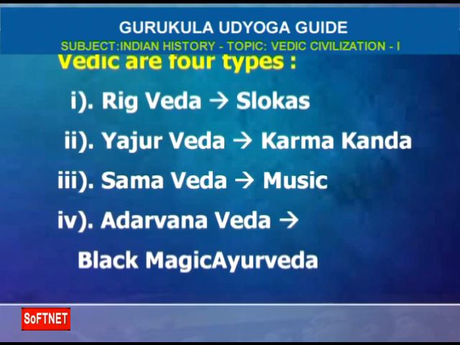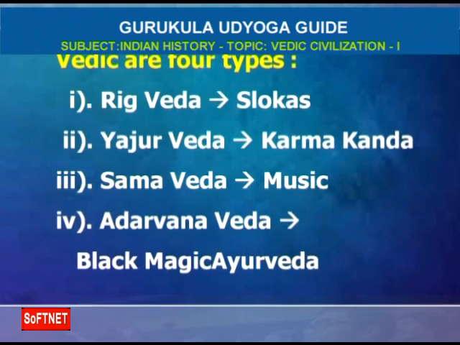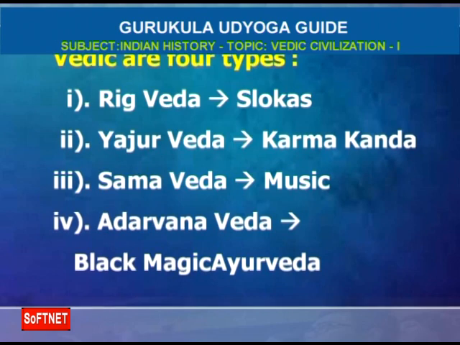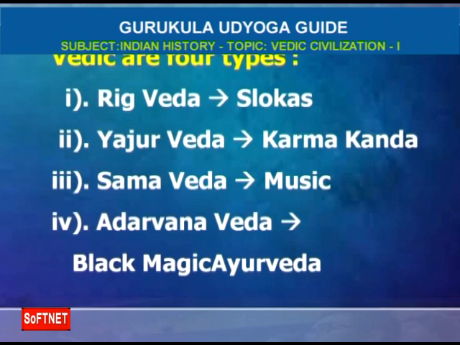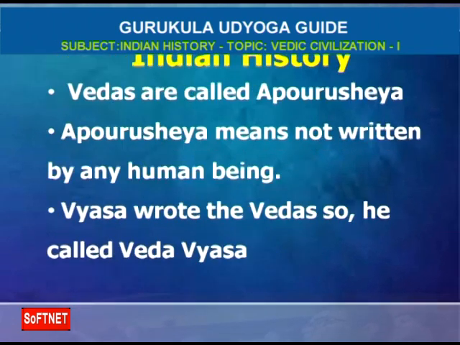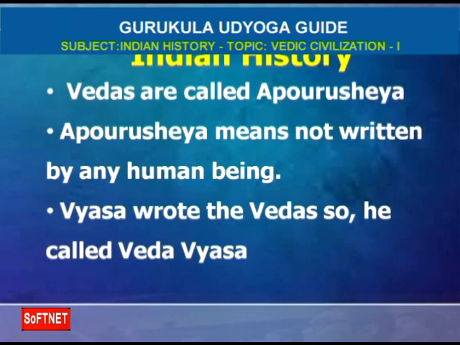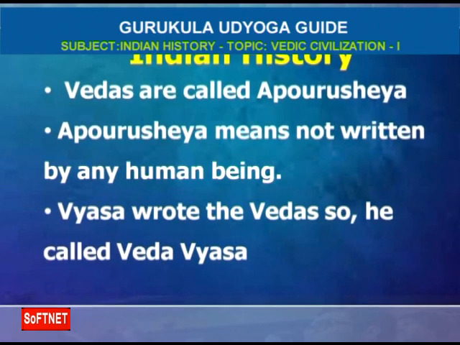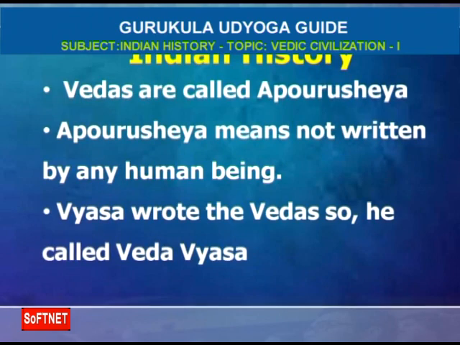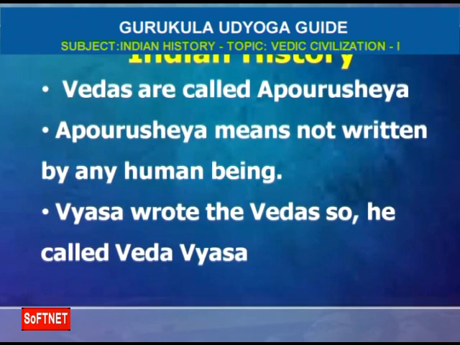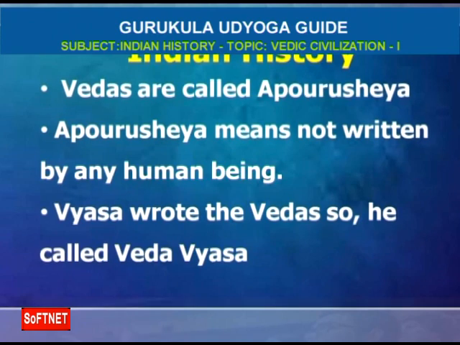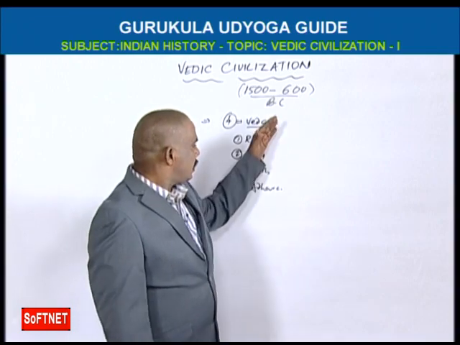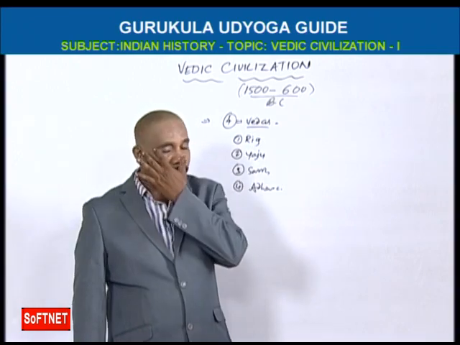The Vedas are four: Rig Veda, Yajur Veda, Sama Veda, Atharvana Veda. Who wrote the Vedas? Actually, the Vedas are unwritten. They are Apaurusheya, that means the Vedas are not written by any human being or humankind.